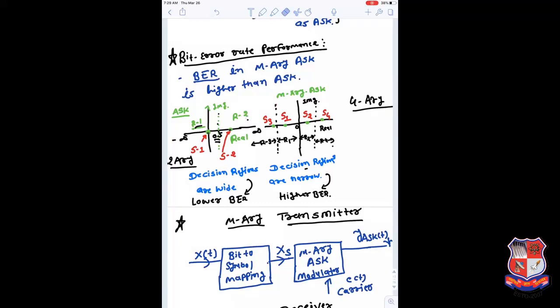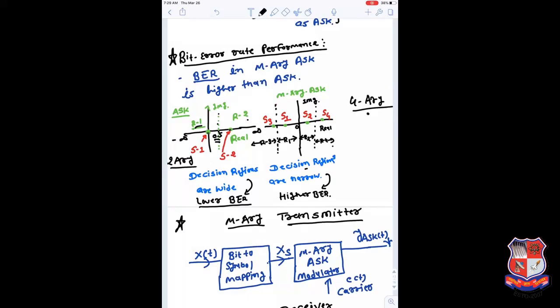So here region 1 and region 2 are very large. All the space can be divided into only two parts, region 1 and region 2, and they are very large. So the error probability here is lower. This is a very low error probability, as you can understand.